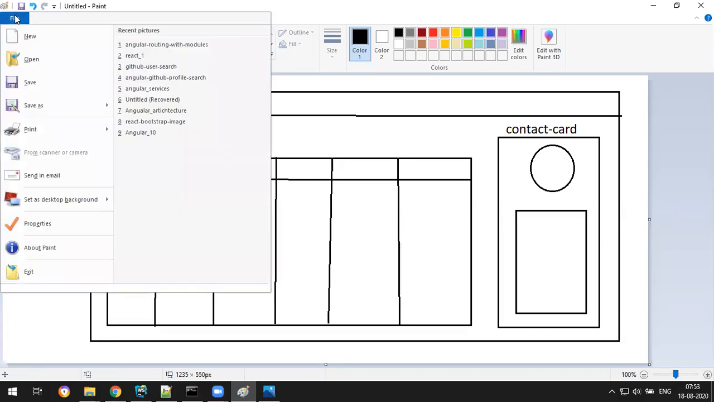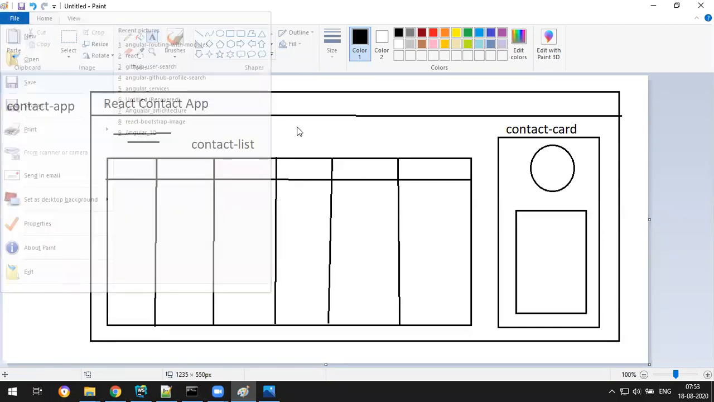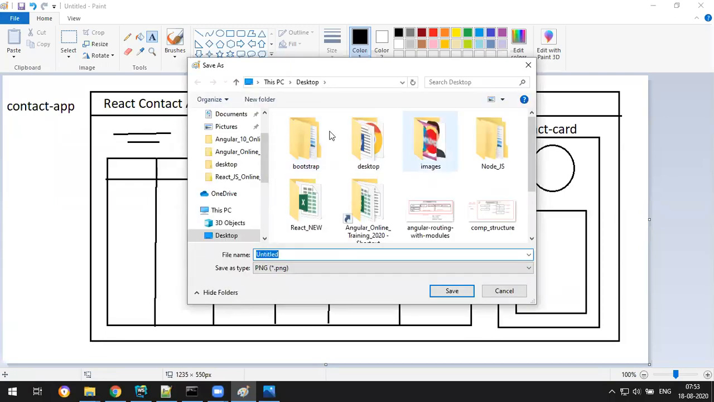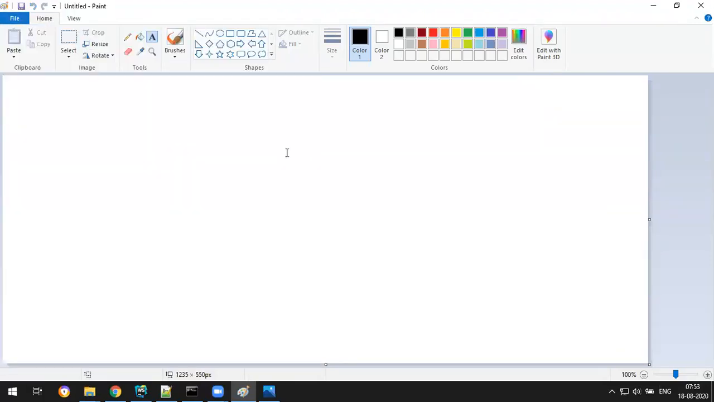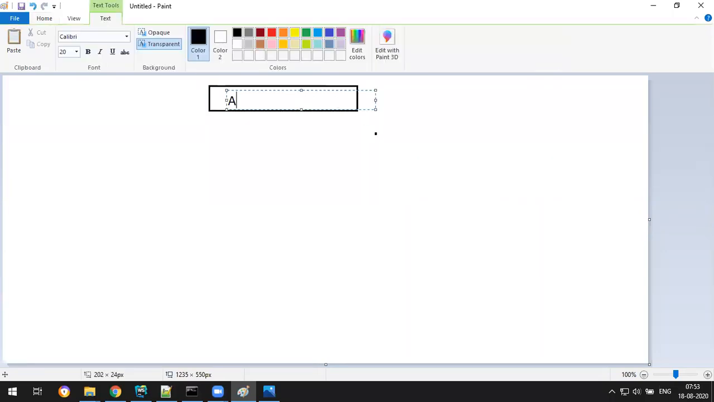Let me take this image and save this, and then I'll tell you the architecture diagram. This is just a design, contact app hyphen react. So this is the design. The architecture diagram is like this. You will be having the app component at root level. This is your app component.